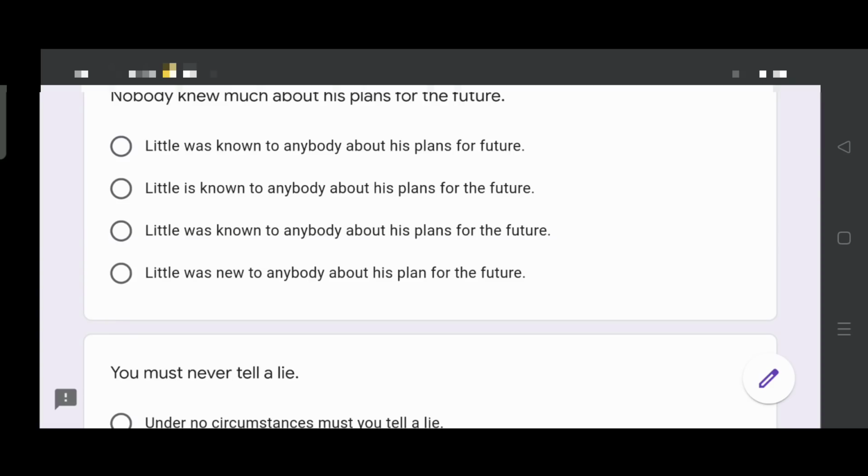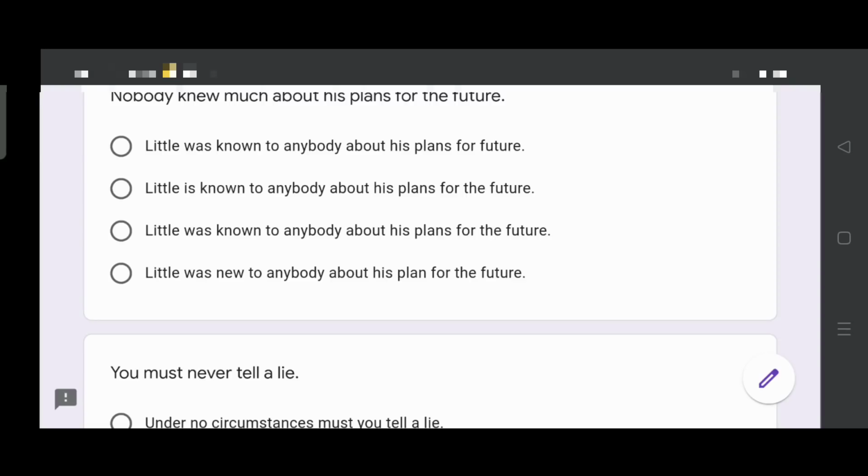Nobody knew much about his plans for the future. Little was known to anybody about his plans for future. Little is known to anybody about his plans for the future. Little was known to anybody about his plans for the future. Little was new to anybody about his plan for the future. The fourth option is not correct because of the errors new and plan.